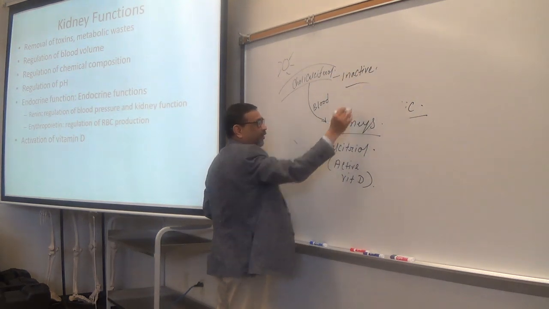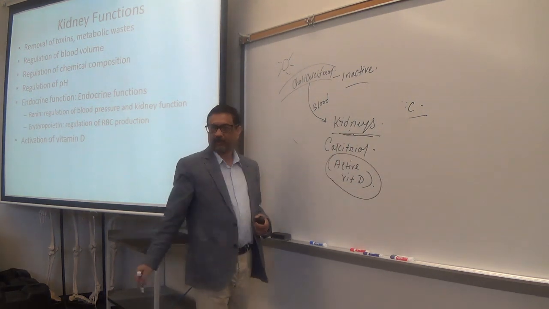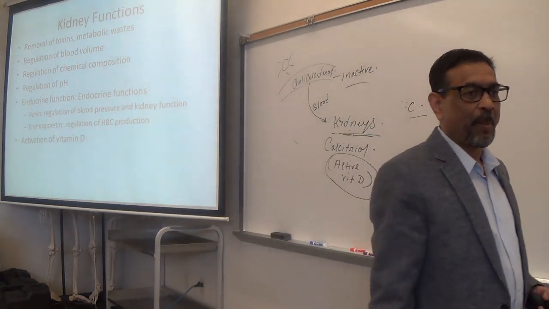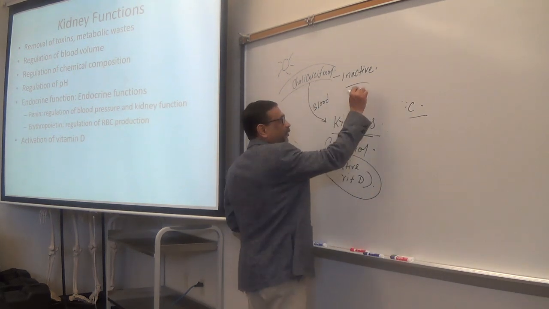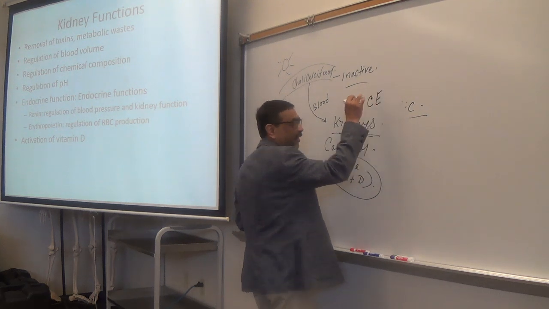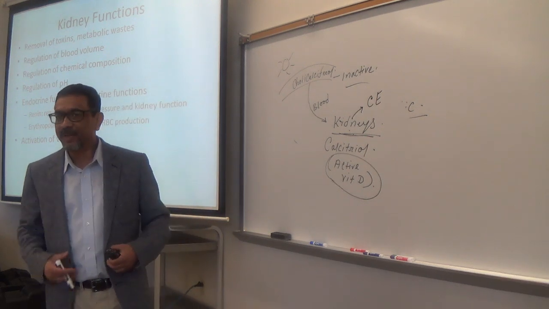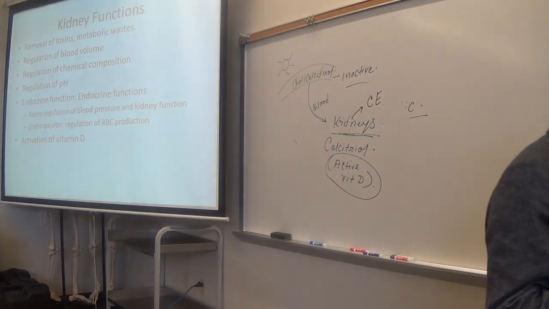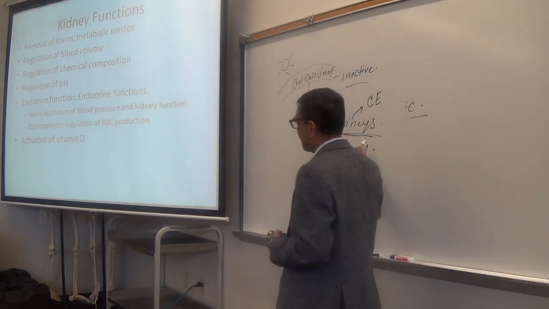Make sense? So, kidneys help to produce active vitamin D. And why? Because inside the kidney you have converting enzyme. That's why it will happen only in the kidneys, because inside the kidney that converting enzyme is produced that will convert cholecalciferol to calcitriol.